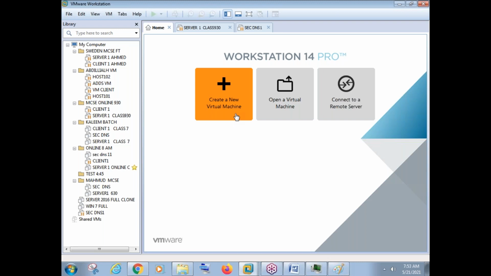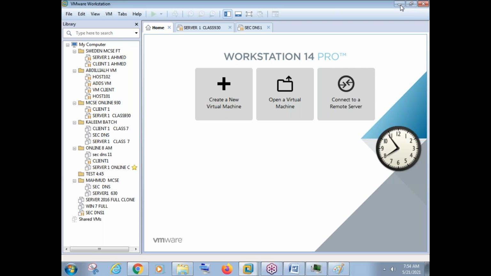So what is the difference between physical machine and virtual machine? The components will be same. Physical machine has a motherboard, virtual machine has a motherboard, processor, hard disk, RAM, NIC card. Operating system will be there in physical machine, operating system will be there in virtual machine. Everything is same. But the major difference here is physical machine is a physical device that we can see, we can touch. We know those physical components very well. There is a physical machine. But virtual machine is not a physical thing. It is a part of your physical machine.